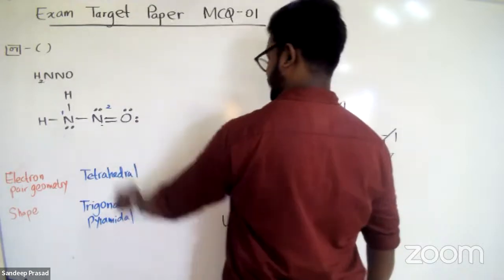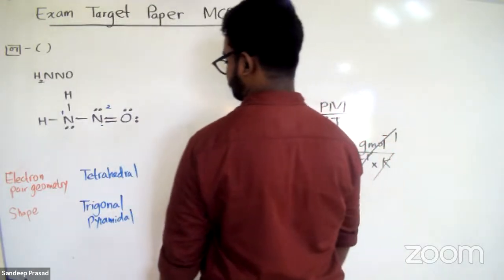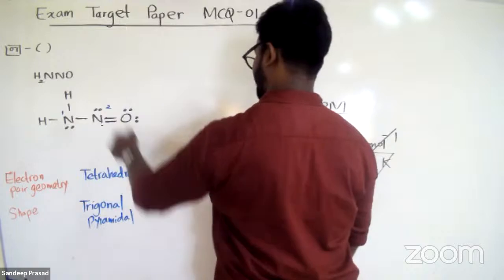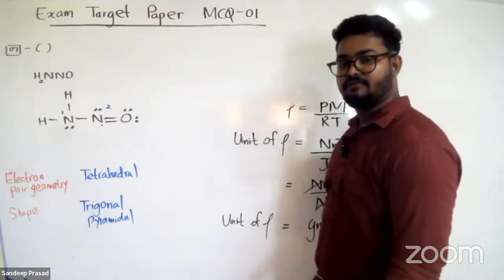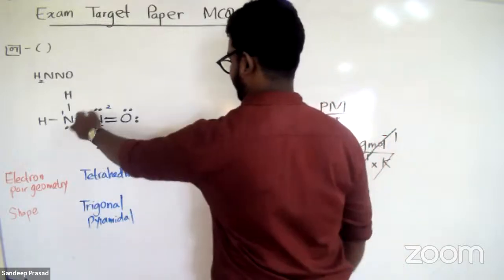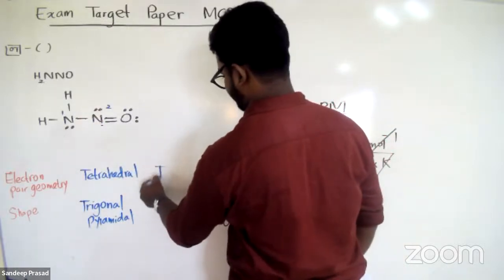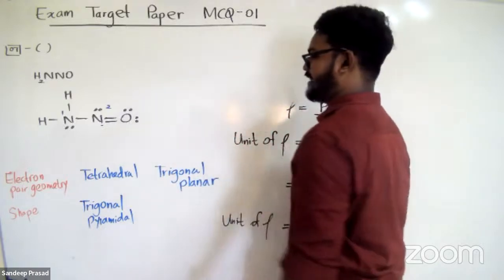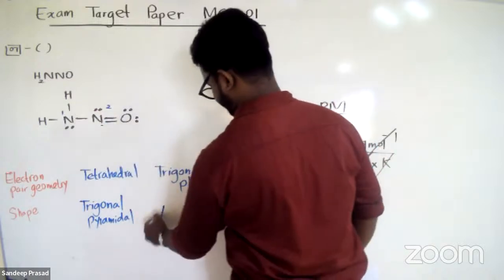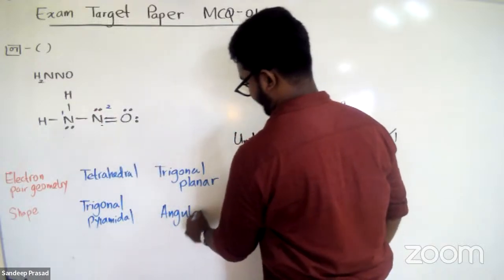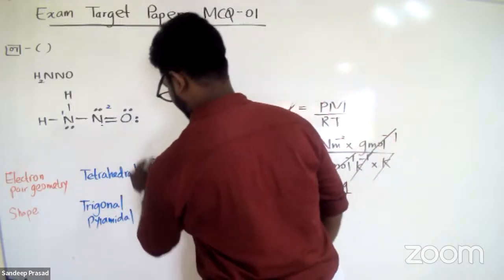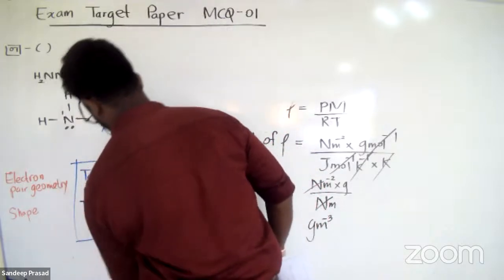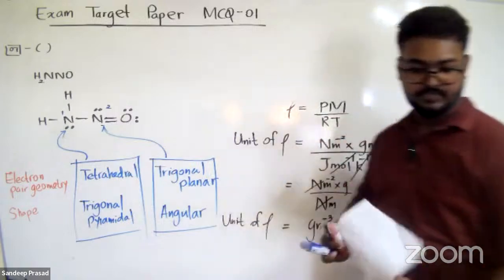Next one. Here we have the second nitrogen atom. What is the electron pair geometry? There are 3 VSEPR pairs: 1, 2, 3. We do not consider pi bonds when we consider the VSEPR pairs and electron pair geometry. So therefore, there are 3 VSEPR pairs. Electron pair geometry is trigonal planar. And what is the shape? Shape is angular, because there is a lone pair. So this is the shape and electron pair geometry for this nitrogen atom, and this is the shape and electron pair geometry for the other nitrogen atom.